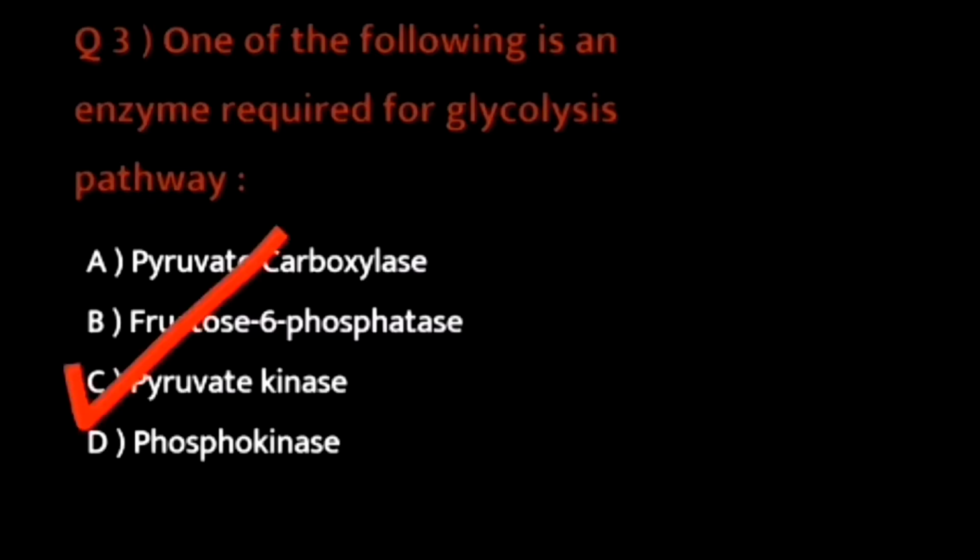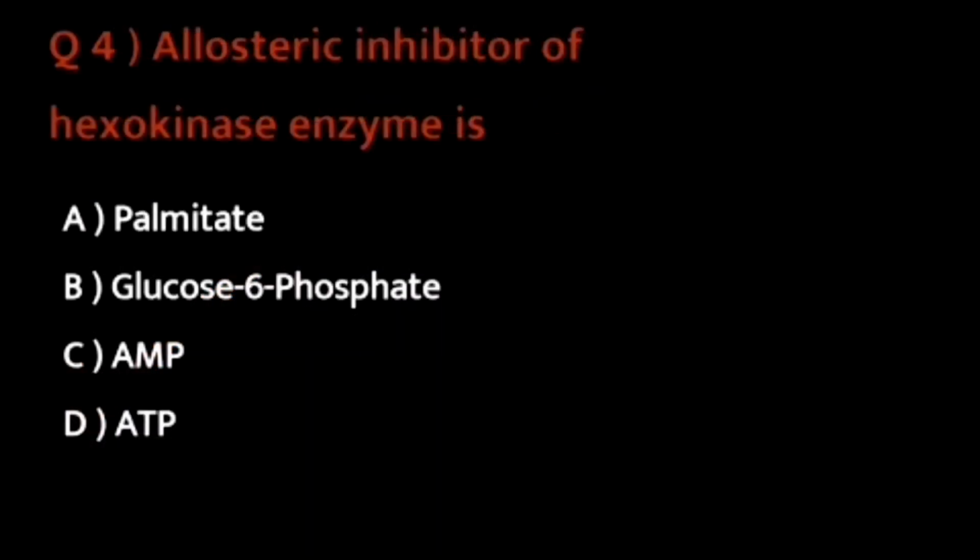So the correct answer will be the pyruvate kinase, which causes the conversion of phosphoenol pyruvate to pyruvate. So the correct option is option C, pyruvate kinase. So the question number 4 is allosteric inhibitor of hexokinase enzyme is, the options are palmitate, glucose 6-phosphate, AMP and the ATP. So the correct option is glucose 6-phosphate.